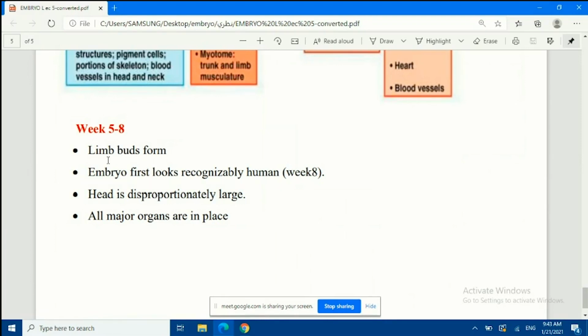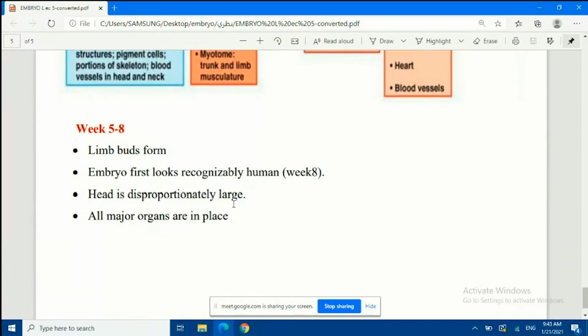Since we have mesoderm, and we have ectoderm and endoderm, they will form the upper limbs and the lower limbs. Okay, they will just start to form, and the embryo will first look recognizably like a human embryo in week 8, while the head will be disproportionately large.